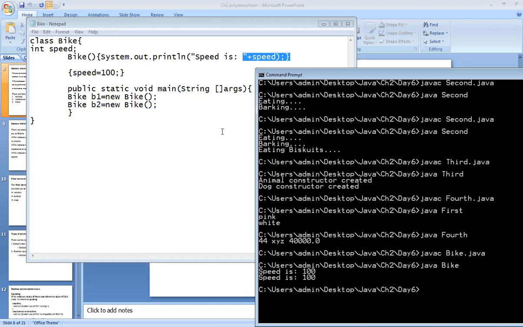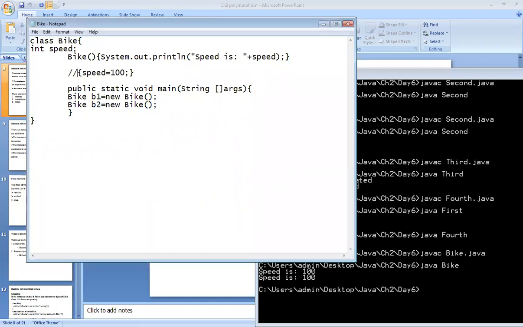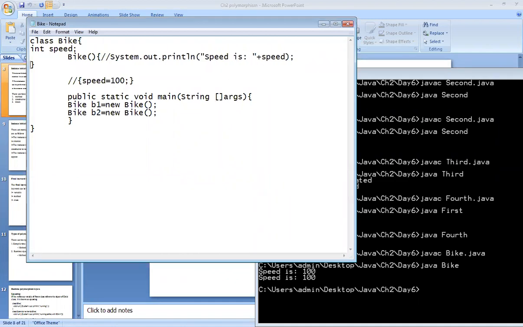Now here we have called this simple variable. Now we can call a statement also. Just I will write it into a comment, and here in the SOP statement, I will keep it like this, and I will add one more statement in the same program.